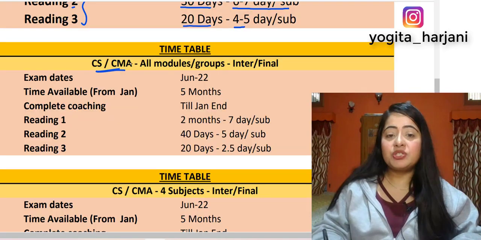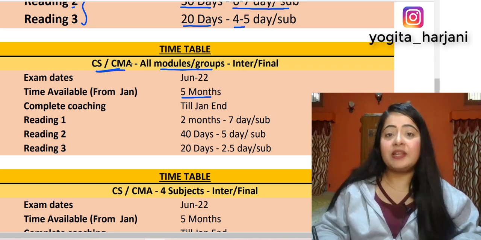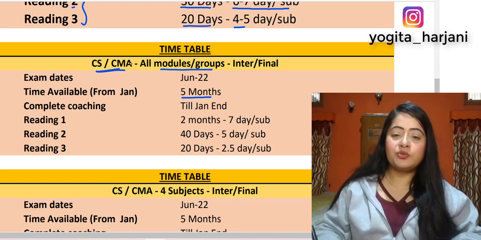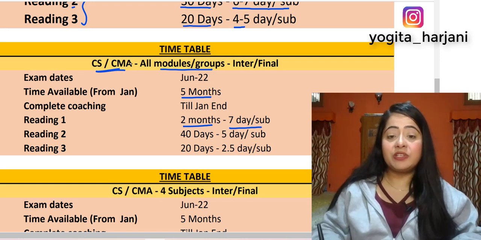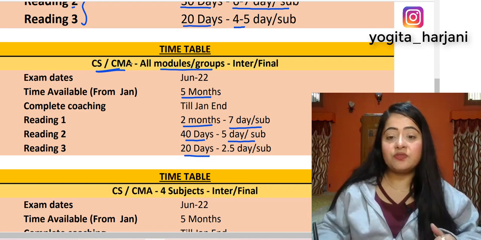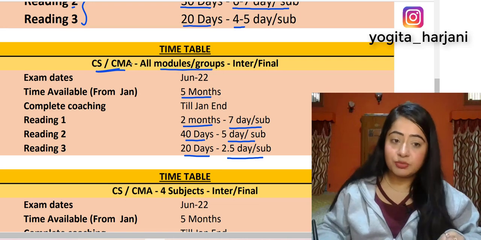Now for the CS and CMA students who are appearing for all the modules, you have 5 months right now as we are standing in January. Again, try to aim for 3 readings. The first reading is going to roughly take you 2 months, if you give 7 days per subject. The second reading is going to roughly give you 40 days if you give 5 days per subject. And the last reading can be completed in the last 20 days if you give 2.5 days to 3 days per subject, right?